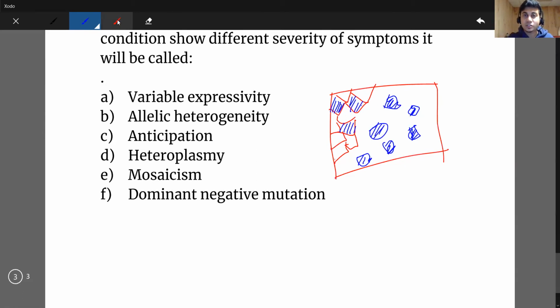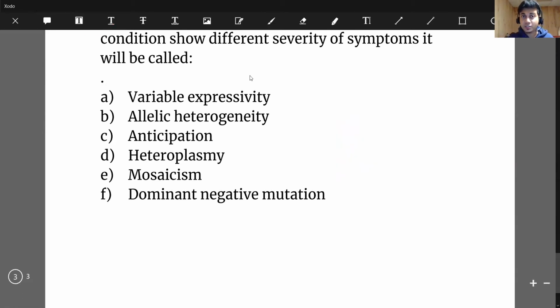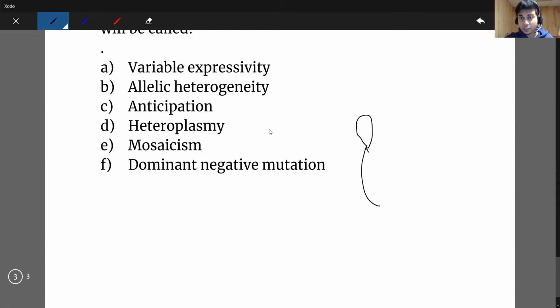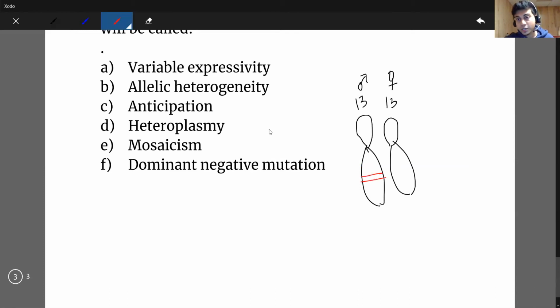And now the last thing is the dominant negative mutation. This happens when one gene is mutated. Let's say we have two copies of a gene. Every gene we have has two copies. Now, some genes may have more copies, but most genes have two copies. We know that one chromosome we got from our father and another from our mother. Let's say this is chromosome number 13, this is from the father and this is from the mother. Now there is some particular gene here and some particular gene here.